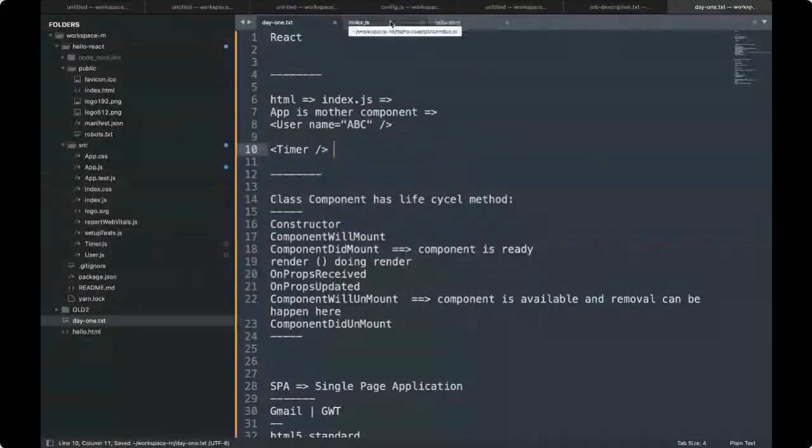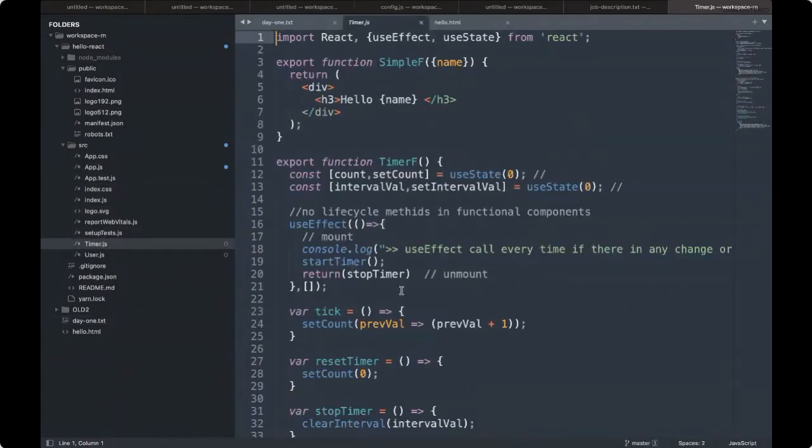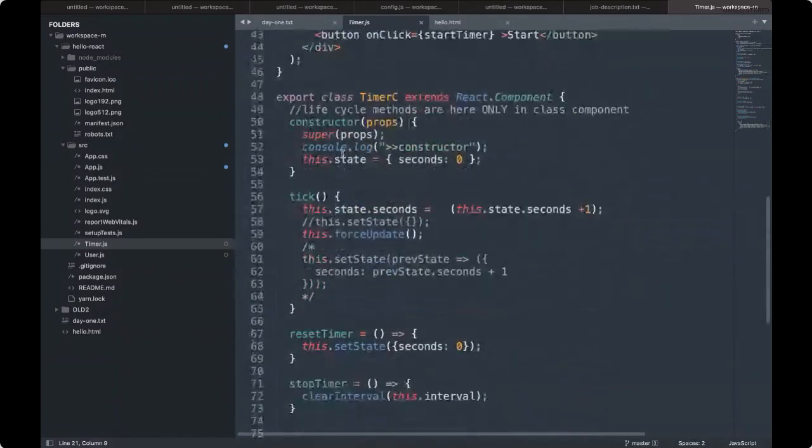Now looking back to our code, as pointed out, we have the timer. We have a constructor, and we are initializing the state. Any variable, any GUI which is going to change based on some event has to be handled with the state. The reason is that state means the internal state: what is the current state? If any variable changes, it has to be pushed back to the GUI.